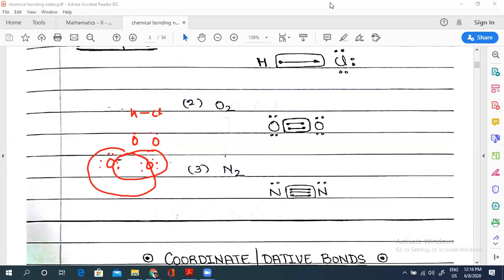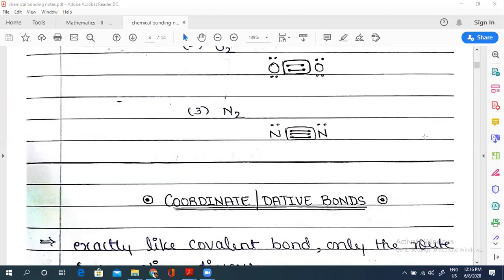Now these are diatomic compounds, so it's fine. We have only two atoms, so it can be easily drawn. But what if we have more than two atoms? Then you have to follow some rules. The first rule is you should have one central atom.